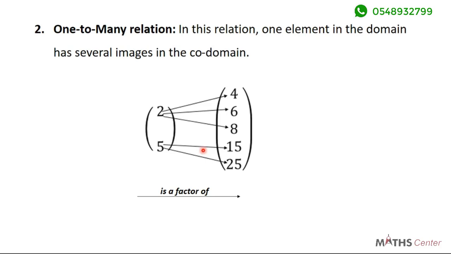So in this case, the relation is a factor of. So we can see that 2 is a factor of 4, 2 is a factor of 6, 2 is a factor of 8. In that same way, 5 is a factor of 15 and 5 is a factor of 25. So the relation here is a factor of. Let's look at the next type.